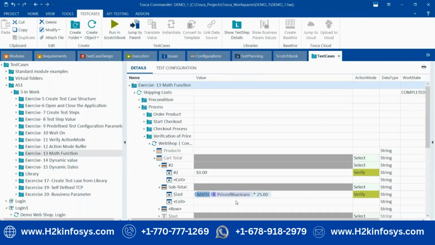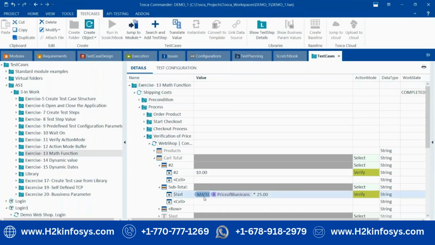Suppose I want to do multiplication, I have to use this math syntax. If you want to store some value into a variable, then we have to use this buffer syntax. So it is a very easy tool to learn, but each and every concept should be clear, and hands-on practice is also very important here.